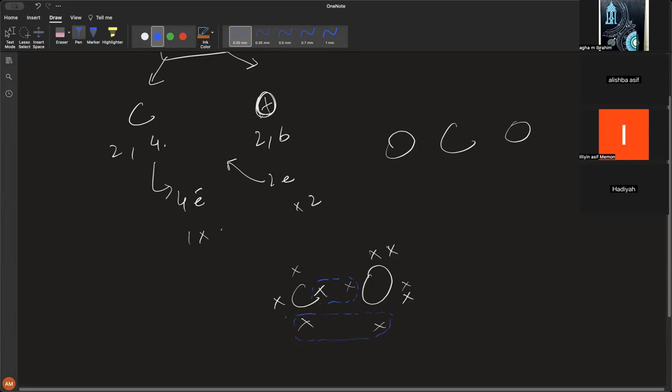Alishba, do you get it? Yes, sir. So these are full already. So carbon has already made a double bond with oxygen. Still it has two electrons left, so it's going to bring in another oxygen atom.